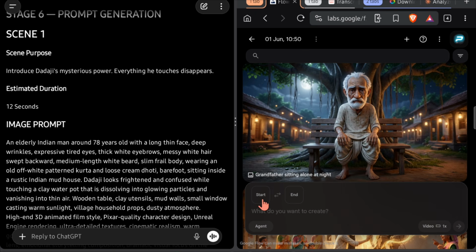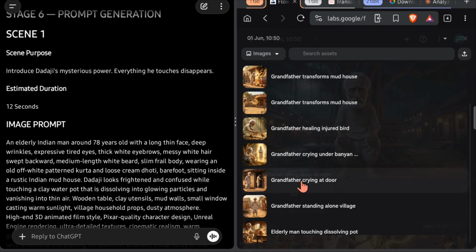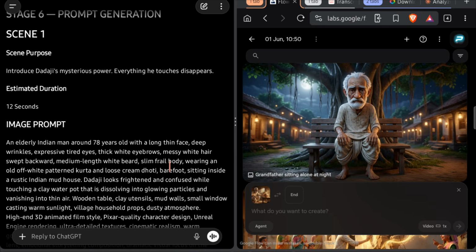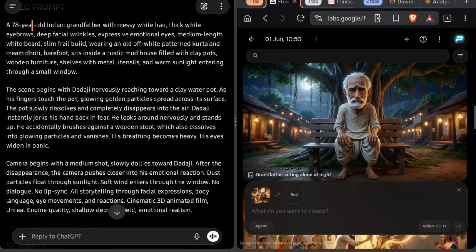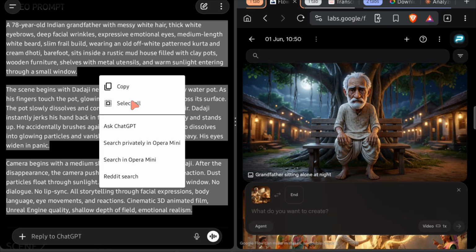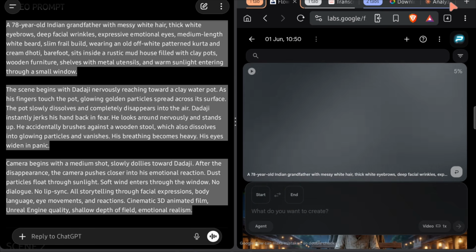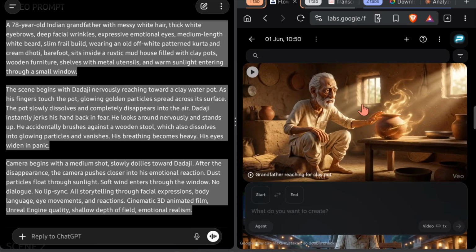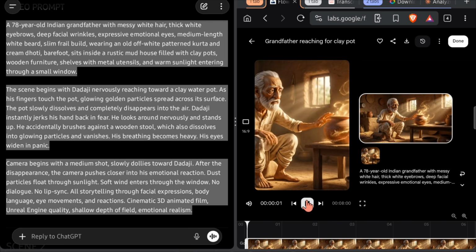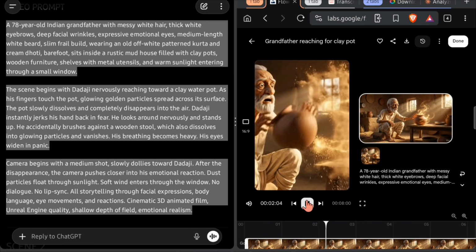Inside the starting frame section, upload the image generated for Scene 1. Now return to ChatGPT. Copy the complete video prompt for Scene 1. Paste the entire prompt into Google Flow. Then click Generate. After a short wait, your video clip will be ready. Using the exact same method, generate video clips for all remaining scenes.